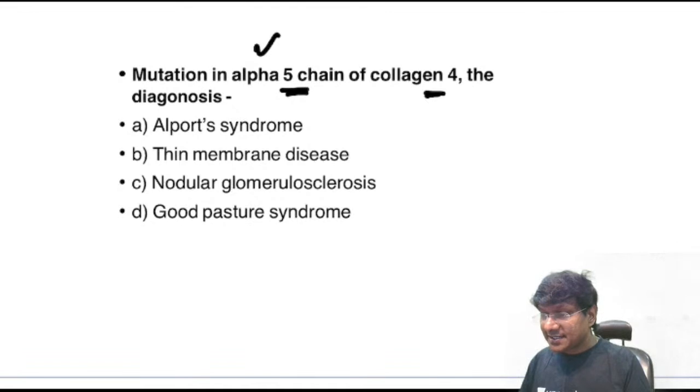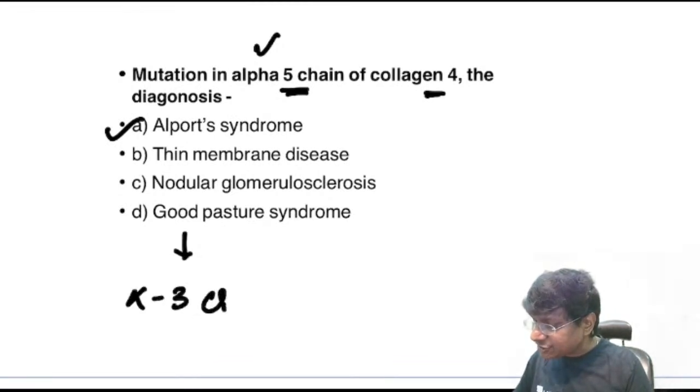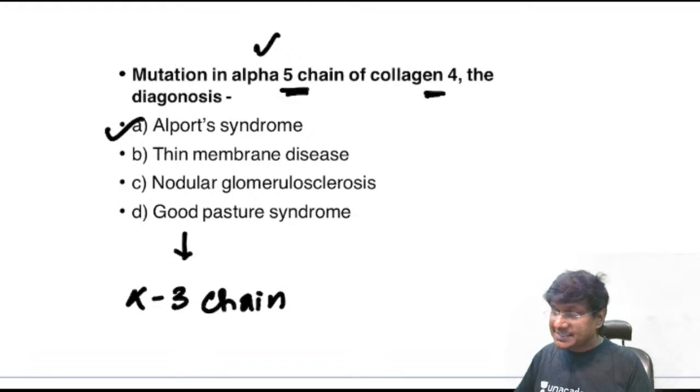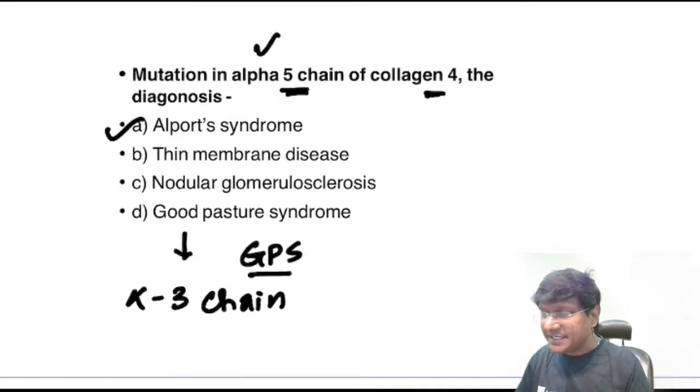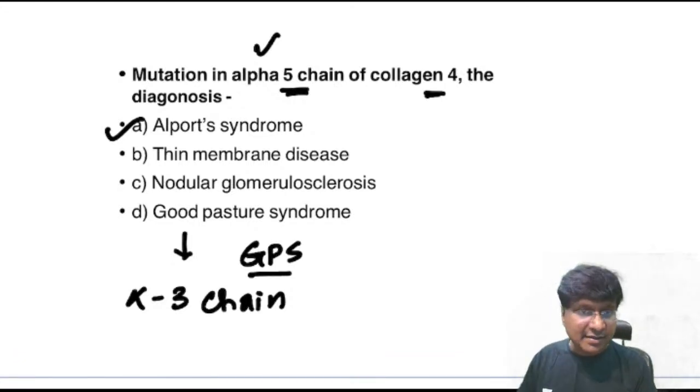It is not Goodpasture syndrome, it is Alport syndrome. In Goodpasture syndrome, it is the alpha 3 chain of type 4 collagen, whereas in Alport's, it is the alpha 5 chain of type 4 collagen. To remember: Goodpasture syndrome, GPS, has 3 letters, so just remember alpha 3 chain. So the alpha 5 chain will be Alport's.